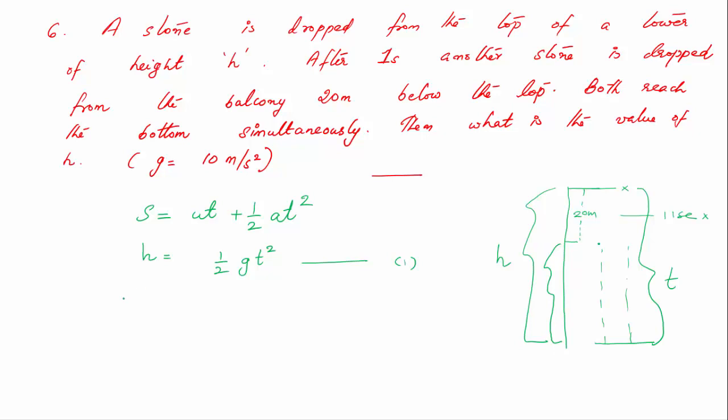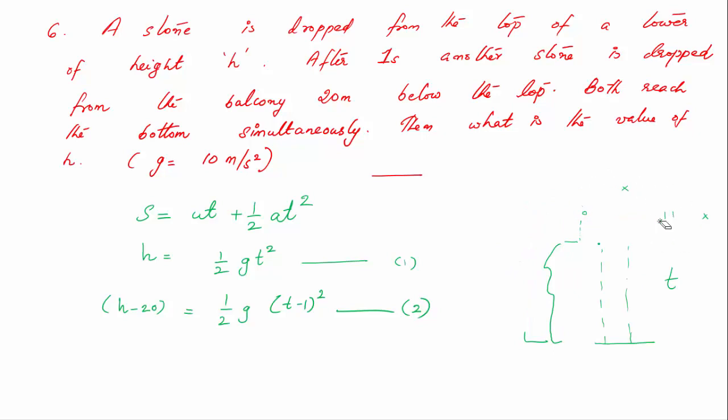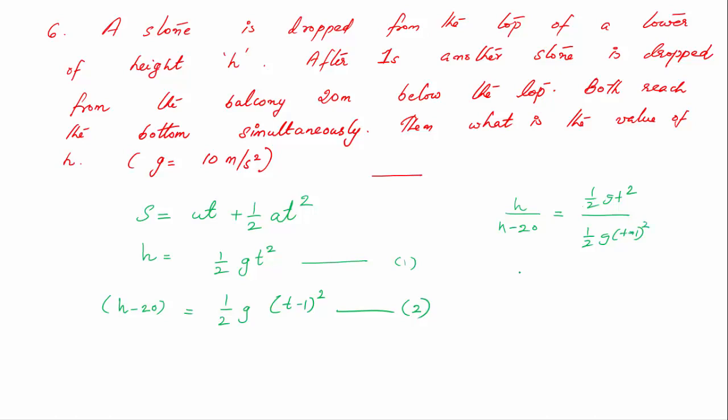So you can write the equation as h minus 20 equal to half into g into t minus 1 the whole square. So you got two equations. If you solve these two equations you will get the value of h. For that, you can divide these equations, very simple. So that we will get h by h minus 20 equals half g t square by half g into t minus 1 the whole square.